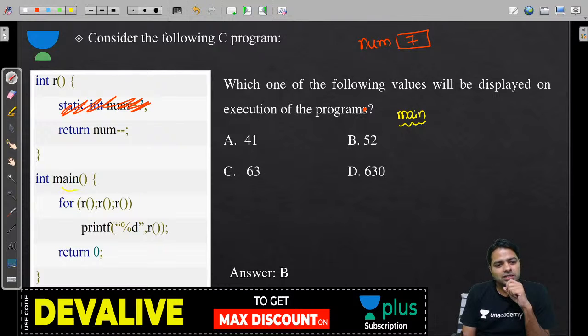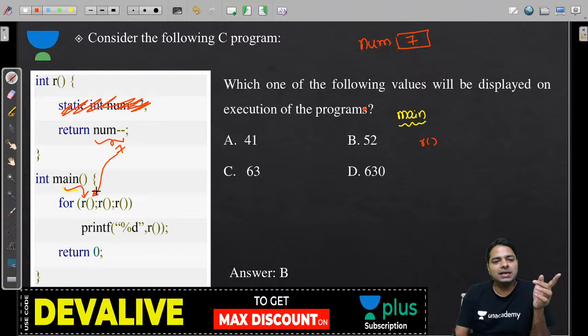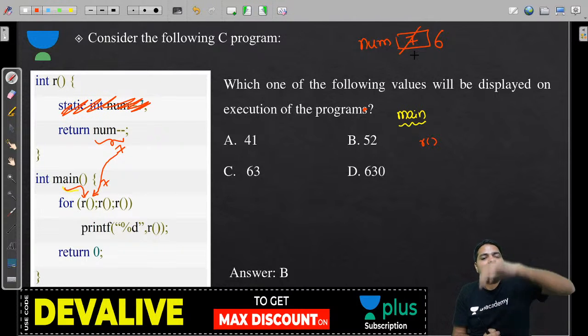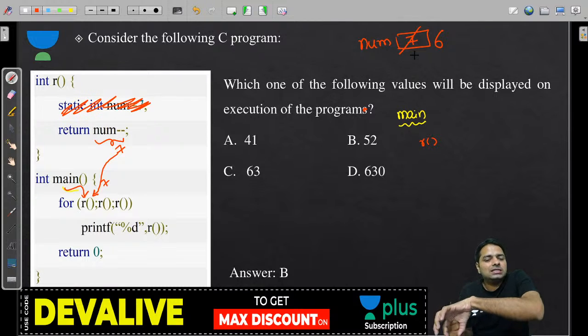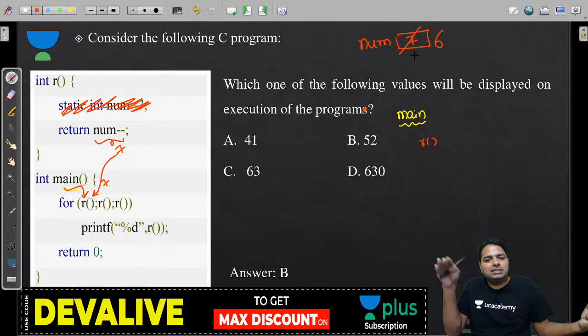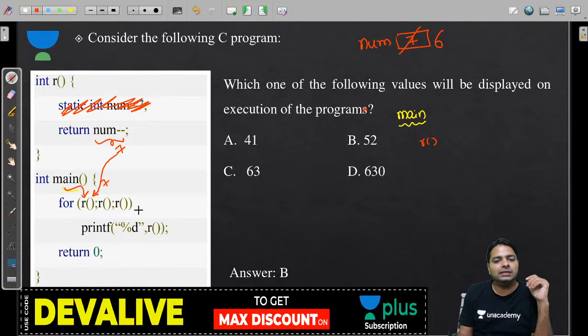Now let's start from the main. Okay, first you are executing the first R, guys. So when you execute R, num minus minus, that's the first time it is 7, but when you are giving 7 here, it automatically becomes 6, because minus minus means after executing this statement you are going to decrement. So it understands 7 I have to return, and it returns 7 only, and then it calls the same function again.